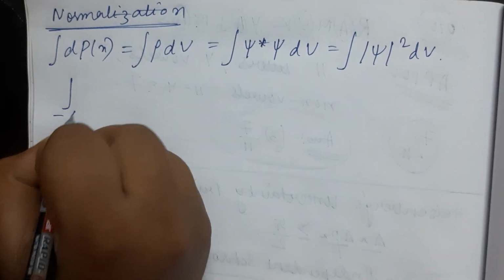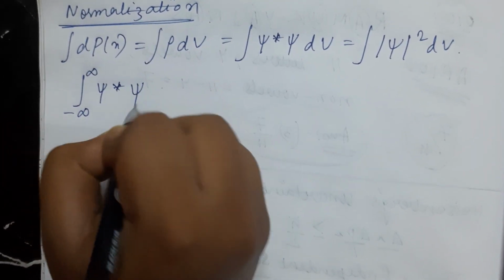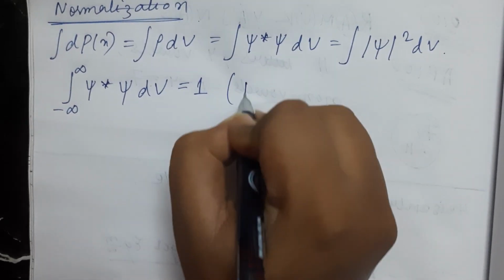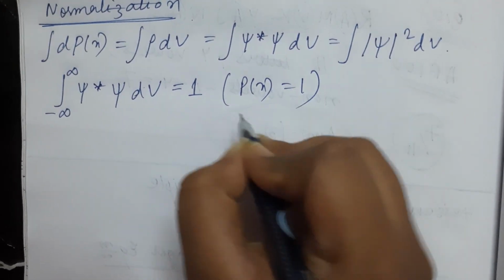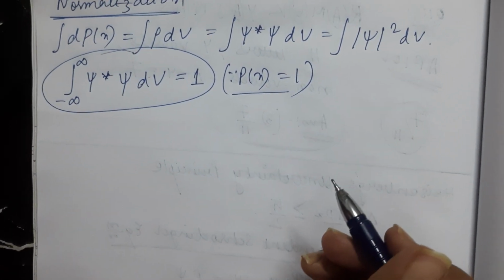So integration minus infinity to infinity psi star psi dv should be equal to 1 because the total probability should be equal to 1. This is the property of normalization.